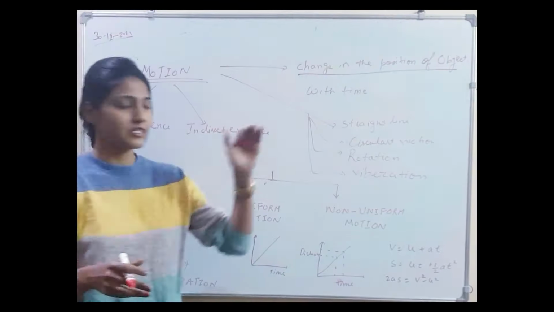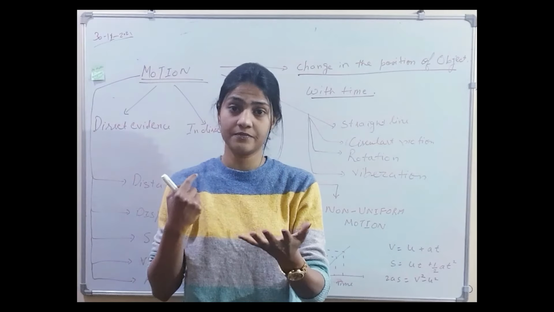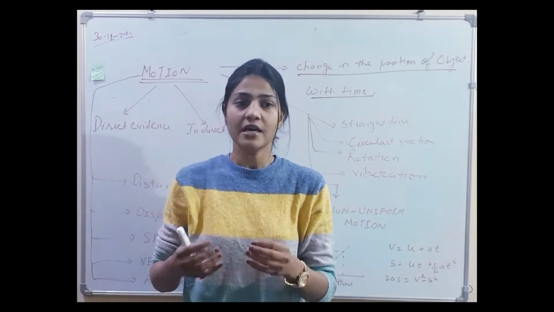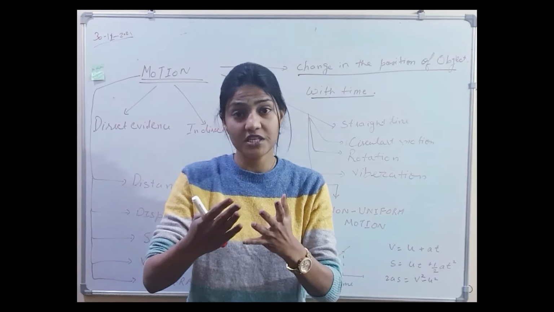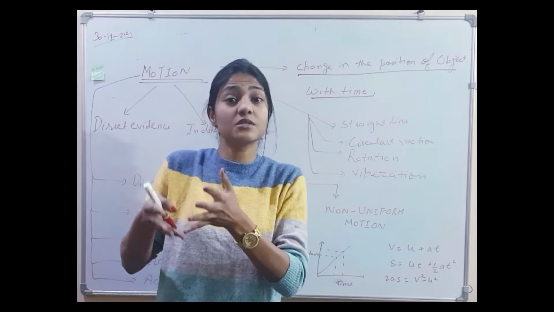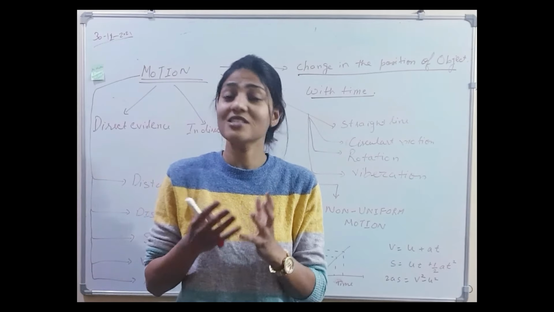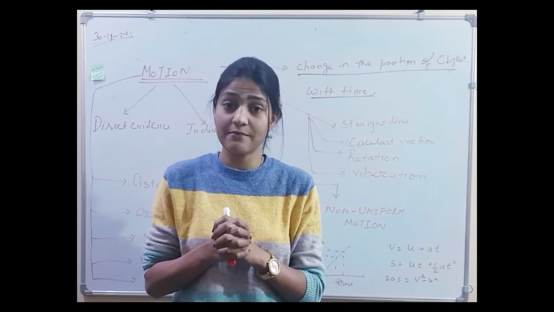But before going to the straight line, let me explain one thing: motion depends on the frames. What do I mean by that? It means that for one person, an object can be in motion, while for another person, that same object can be at rest. So let's try to understand this statement with an example.